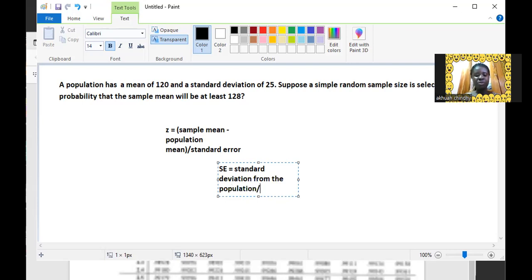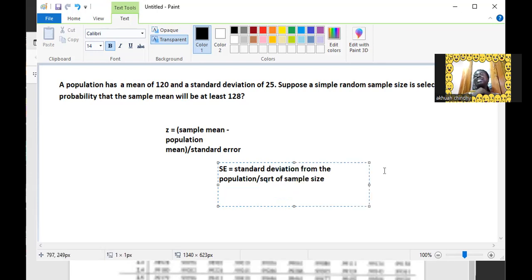The square root of the sample size. So that is the standard error.